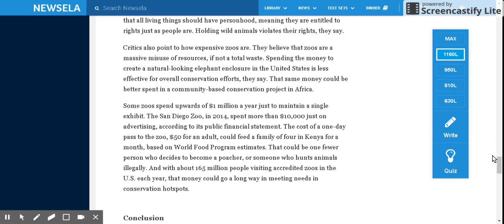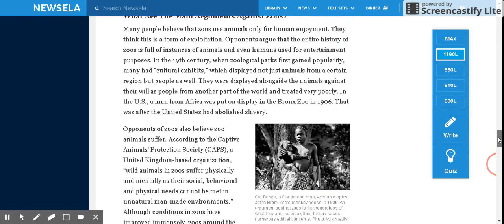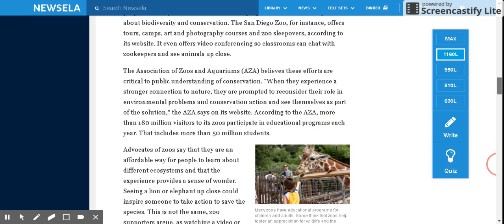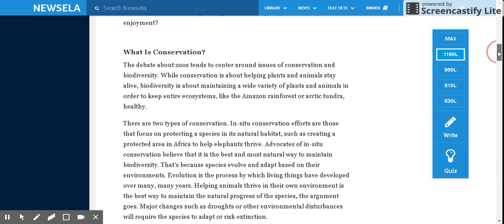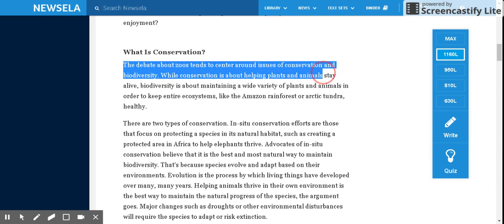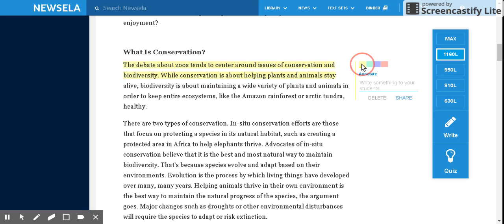All right. The other thing I want to talk about is annotations. So what I'm going to talk about with this article is what students can do is they can highlight. They can highlight a piece of text. They can choose a color to highlight it, whatever color they would like. And then the students can write something.